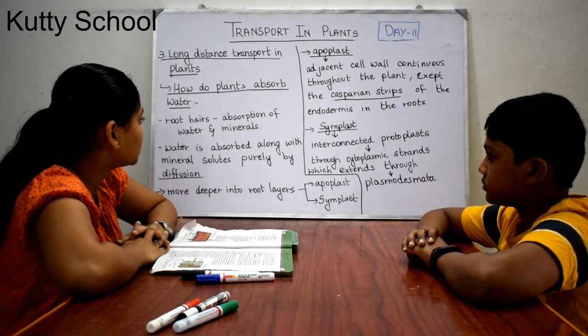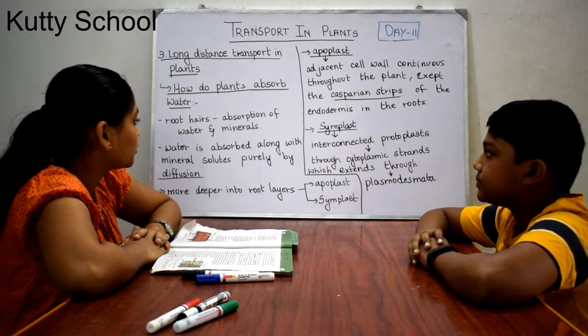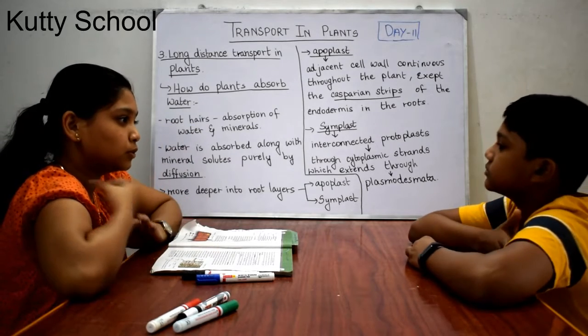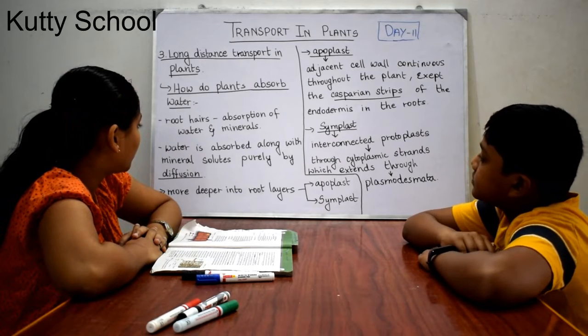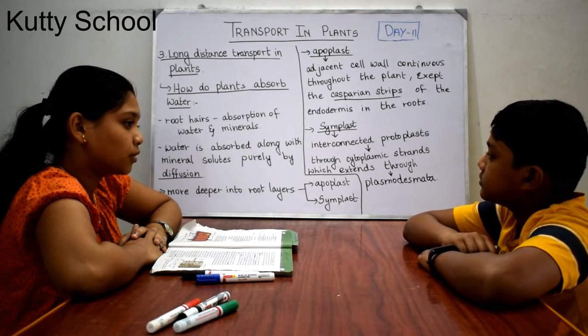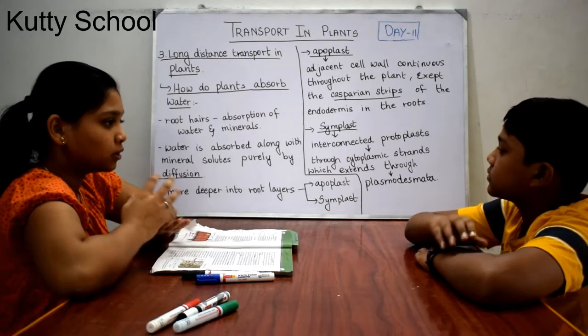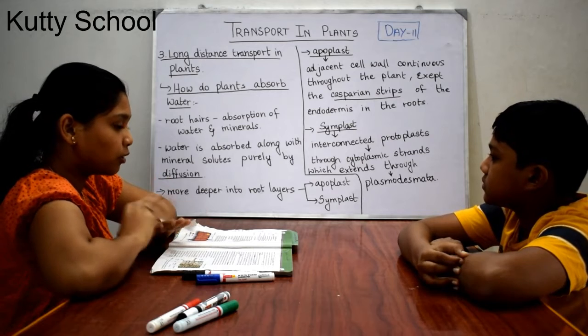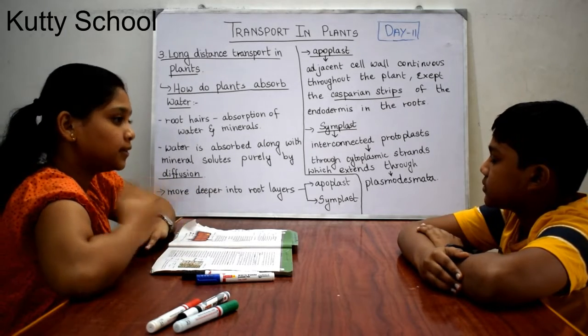So these root hairs are present in millions in roots. These are tiny hair-like, unicellular structures in roots. Here water is absorbed along with mineral solutes. Along with the mineral solutes present in the underground water, the water also enters.